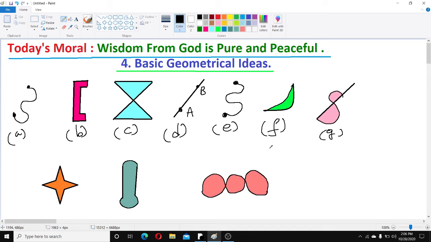When we get wisdom from God, it will be pure and peaceful to our mind and body. So daily ask in prayer, children. Copy today's moral. Wisdom from God is pure and peaceful.